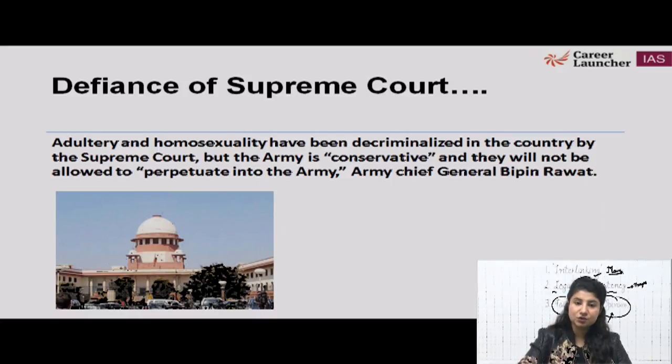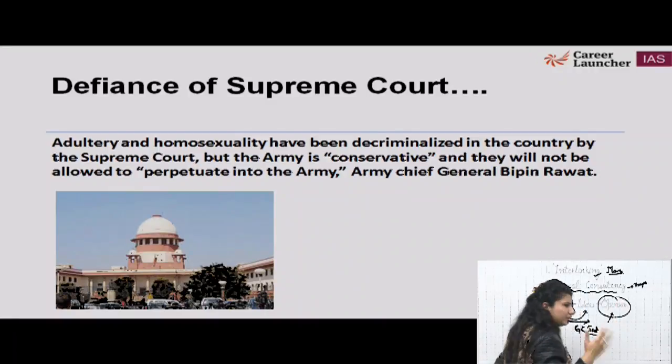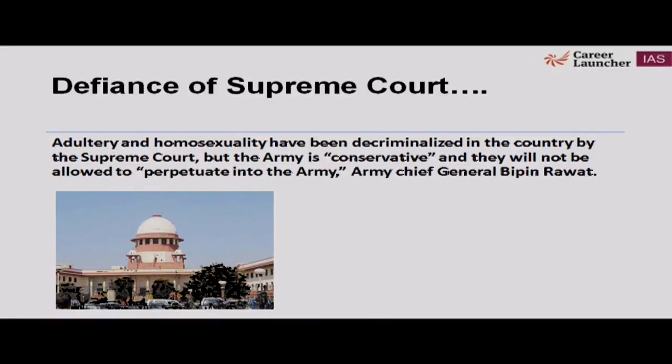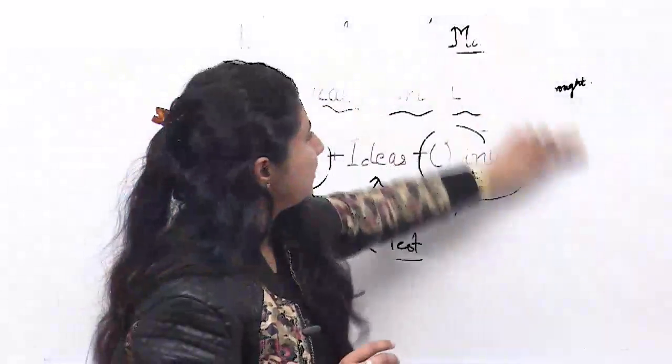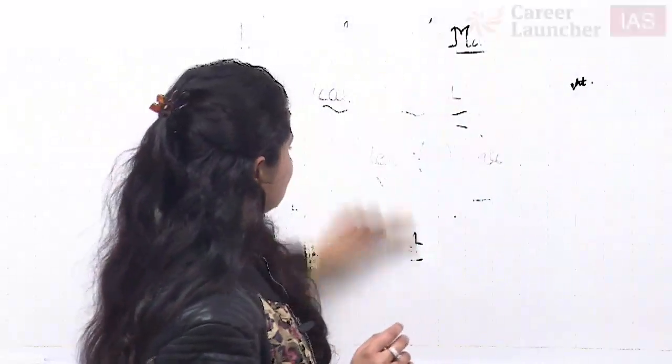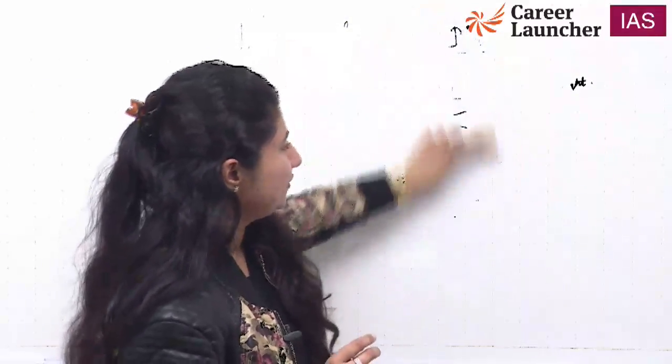Now this is the news. One thing has happened, or in the future there will be some opinion about it. But the army is conservative and they will not be allowed to perpetuate into the army, says Army Chief General Bipin Rawat. Conservative is in double inverted commas, which says that whatever may happen, we will stay like this, we are conservative, we will remain conservative. So this is one opinion of that person.